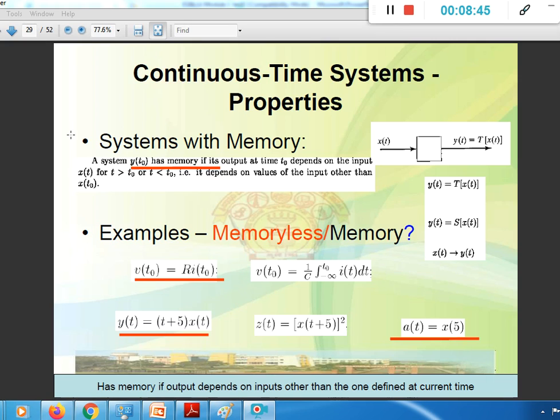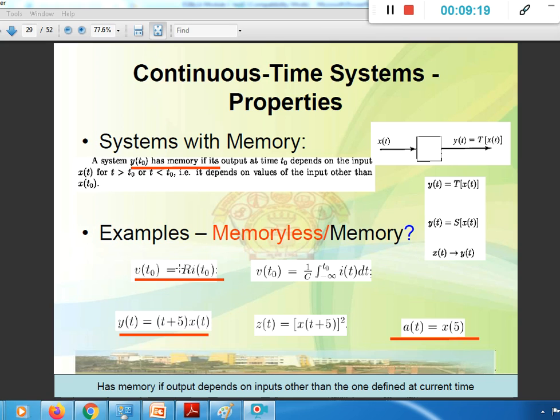If the output of the system depends on only the present value of the input, it is a memoryless system. But on the other hand, if the output at the present instant depends on the past, or just on the future, or on both of those, then it is referred to as with memory.